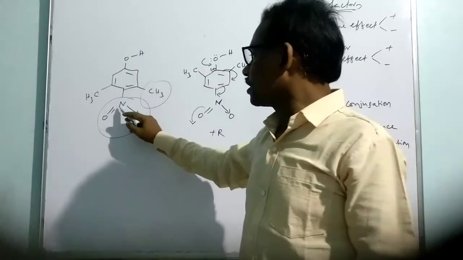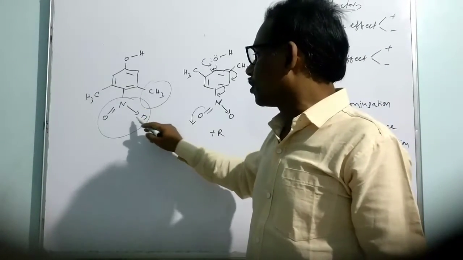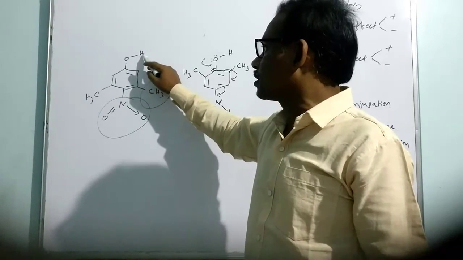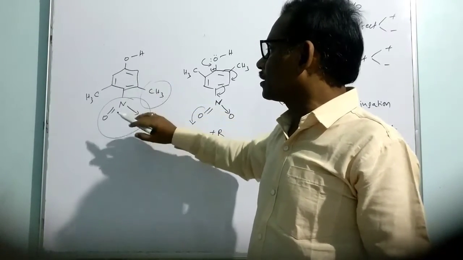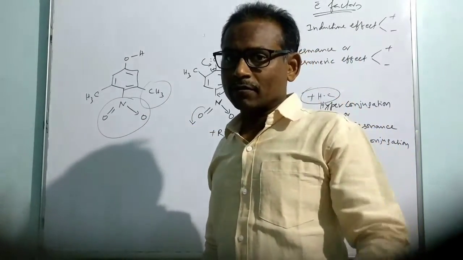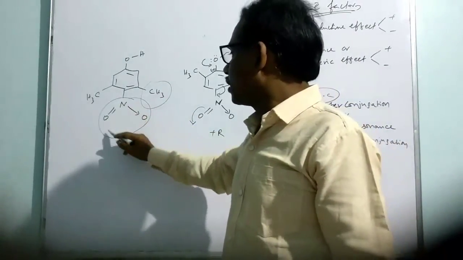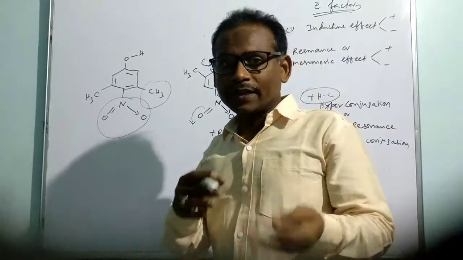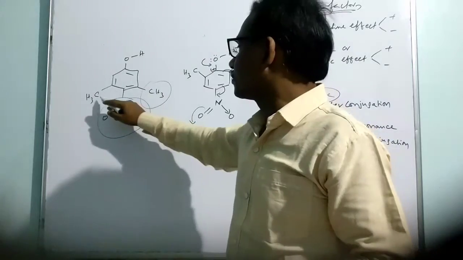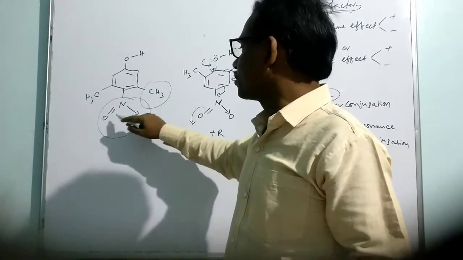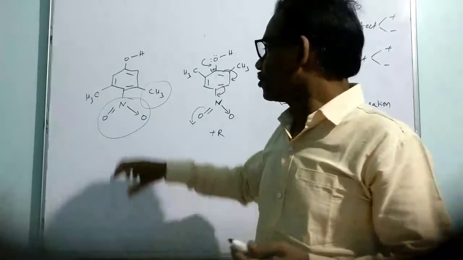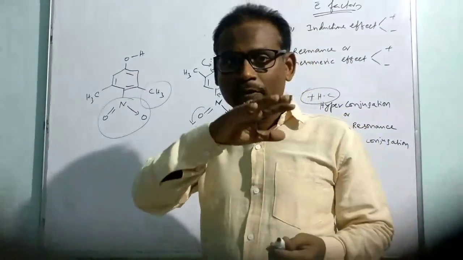So the NO2 group has 3 atoms, nitrogen and 2 oxygens. But OH has only oxygen and hydrogen, so it is a smaller one. If you compare the size of OH and NO2, the NO2 group is a bigger one. So that's why there is scope for steric interactions of NO2 with adjacent groups. The methyl groups which are very close to the NO2 group, those interactions will diminish the conjugation of the NO2 group to the system.